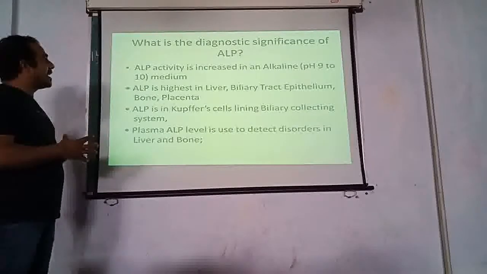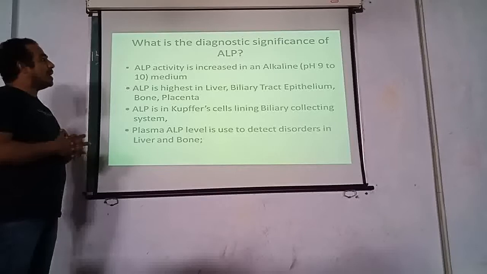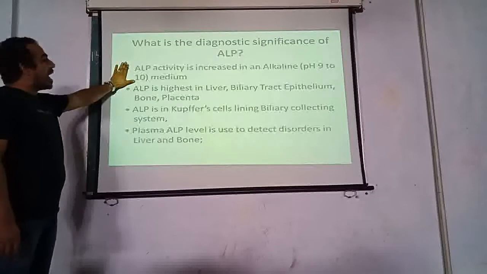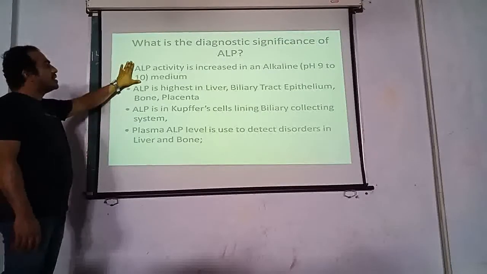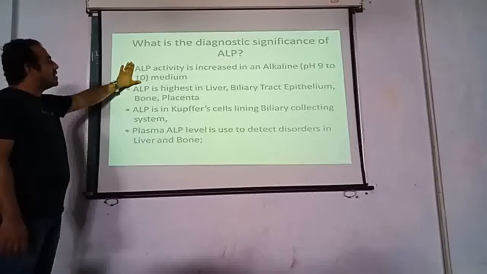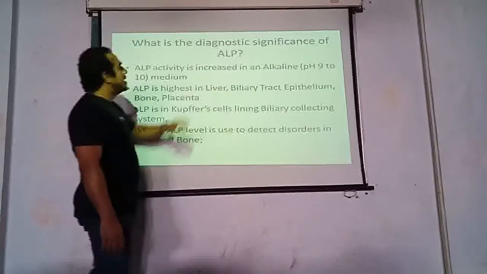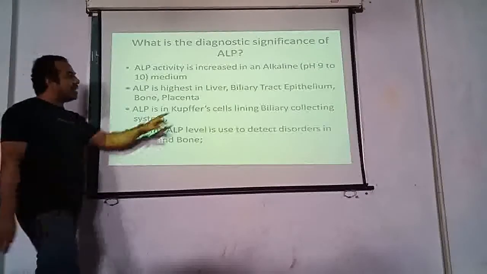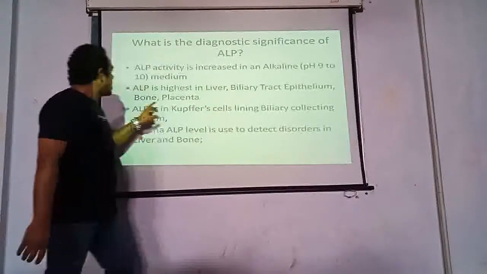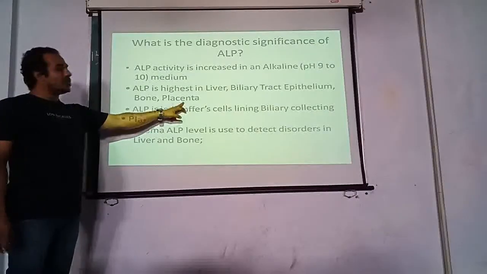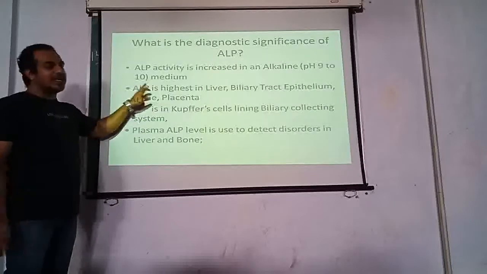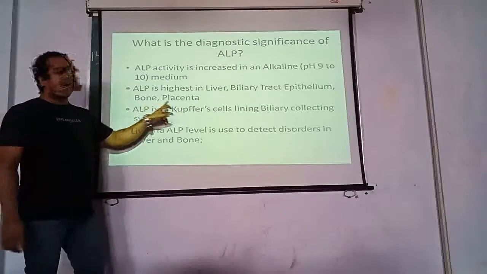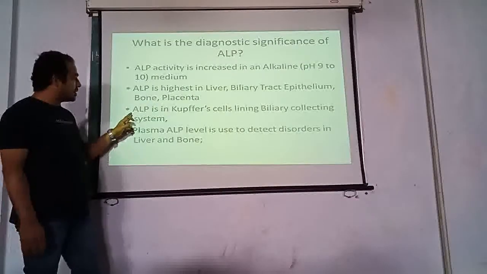There are other biochemical tests in the list of LFT. Alkaline phosphatase activity is increased in alkaline medium. That is, this particular biochemical will show an increase in alkaline medium. Alkaline phosphatase is highest in liver, biliary tract epithelium, bone and placenta. So the sources of ALP, that is alkaline phosphatase, are liver, biliary tract epithelium, bones and placenta. So these are the potential sources.